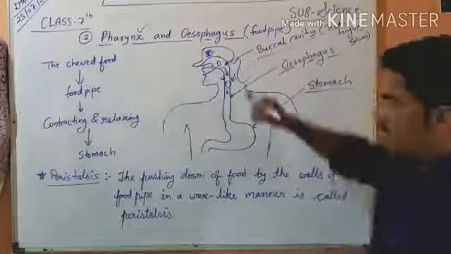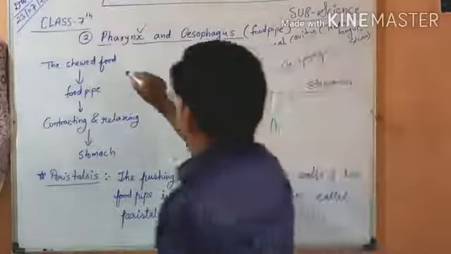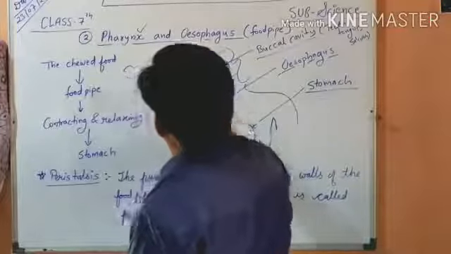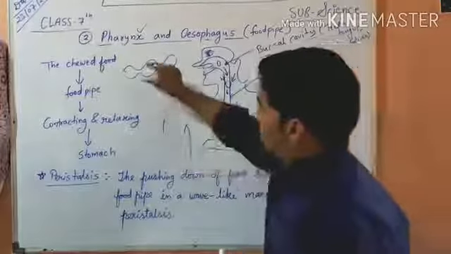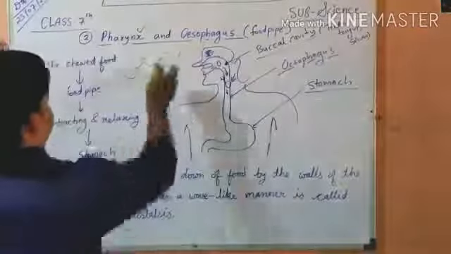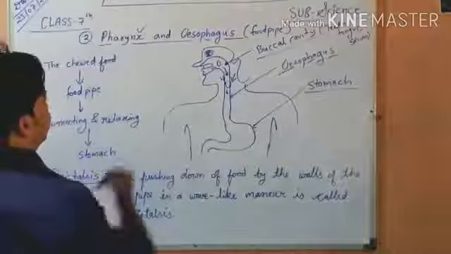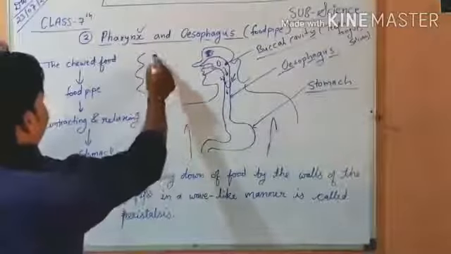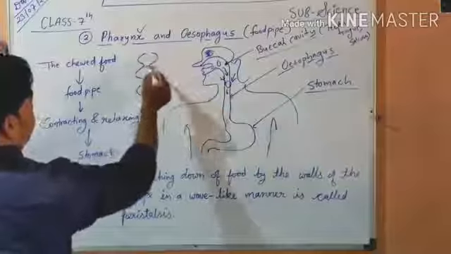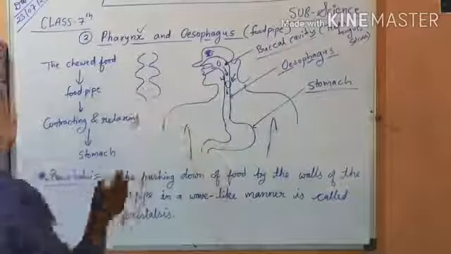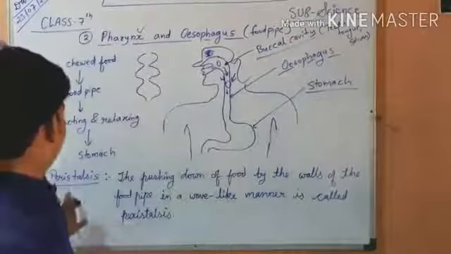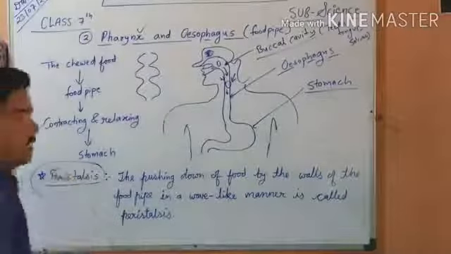Wave-like means, if this is a normal food pipe, here it relaxes, contracts, relaxes, contracts, so food can be moved downward by this process.